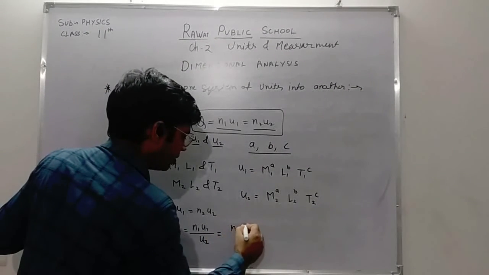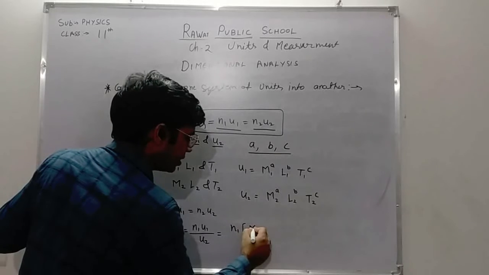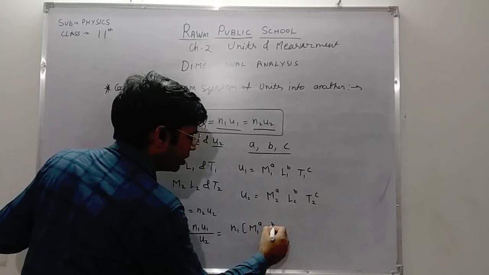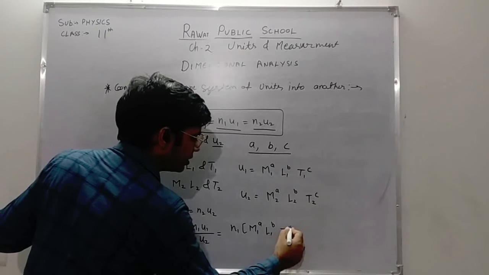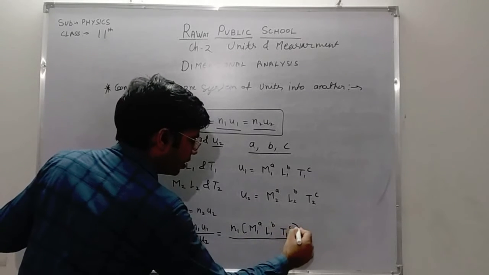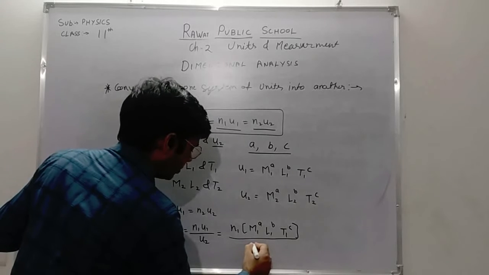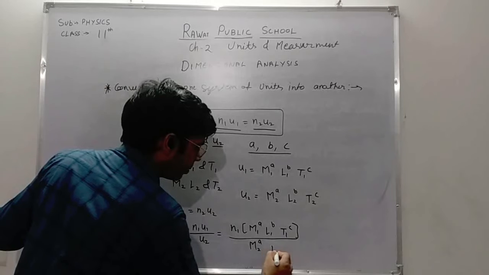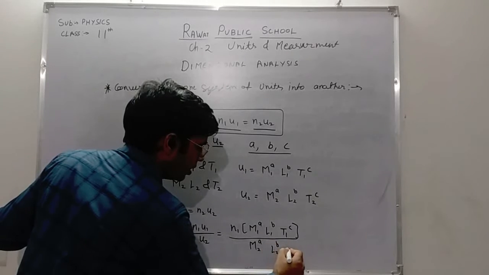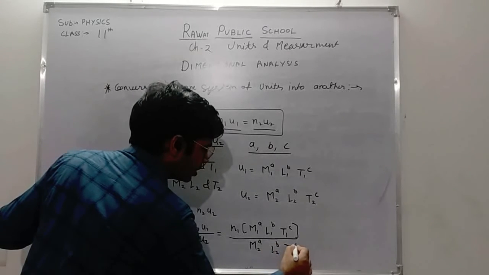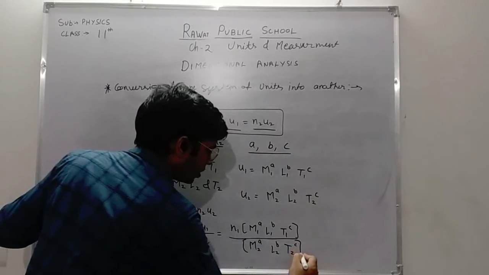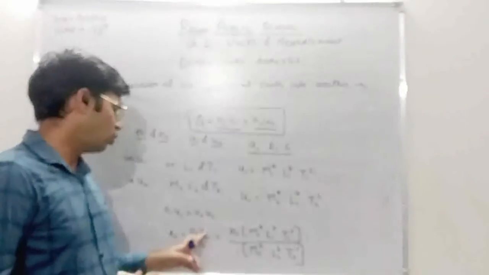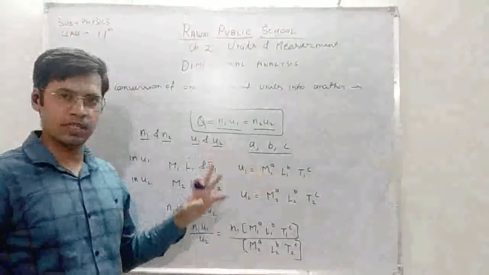So u1 is M1^a L1^b T1^c, and the denominator is M2^a L2^b T2^c. This we got after substituting the values of u1 and u2 from these two expressions.